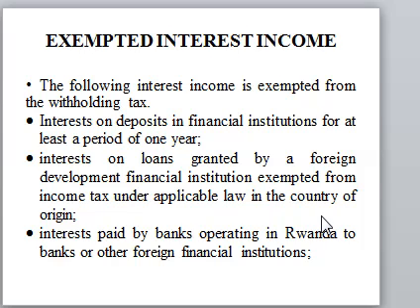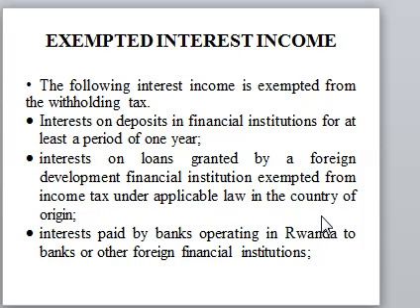Another one is interest income on loans granted by foreign development financial institutions. For example, the IMF, the World Bank, the development banks, African Development Bank. So the interest income on those is exempted from the withholding. You don't withhold tax.